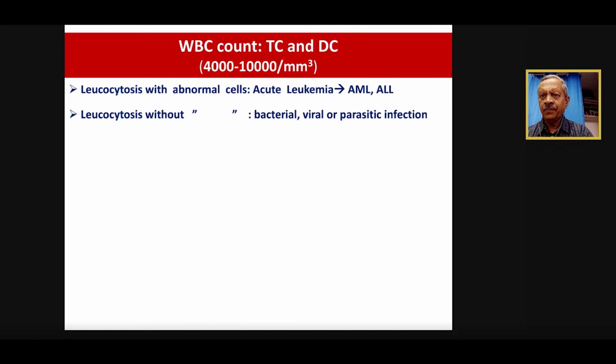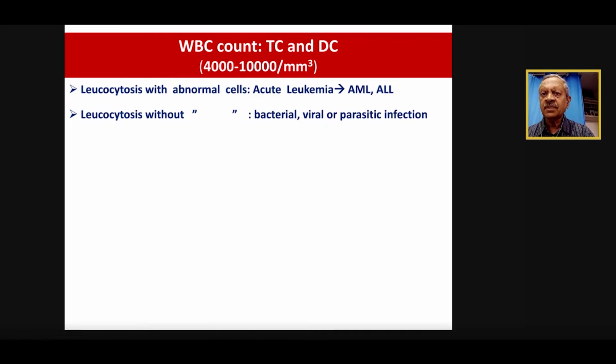WBC count is very important. Again, routinely ordered, we ask for total count as well as the differential count. The total count normally ranges from 4,000 to 10,000 per cubic millimeter. And whenever there is an increase in the count, we call it leukocytosis. And when there is leukocytosis, we need to concentrate on the differential count and see whether the leukocytosis is with abnormal cells like leukemic cells. Then the pathologist would have mentioned whether it's acute myelocytic leukemia or acute lymphocytic leukemia or even chronic myelocytic leukemia, where the counts will be very high, maybe 50,000, 1 lakh, and there will also be abnormal cells on the peripheral smear examination in the report.